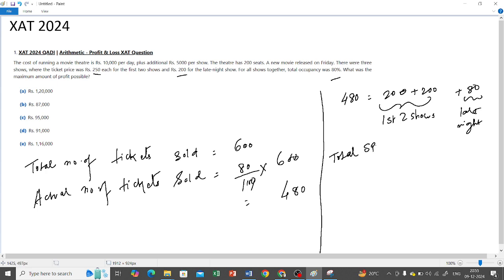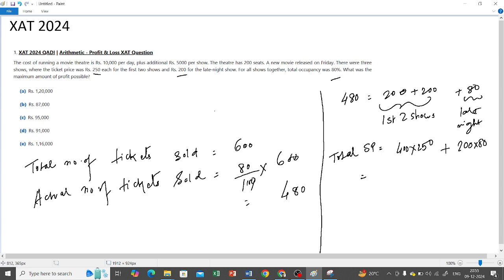So what is the total SP, right? So 400 into 250, right? Because the first 2 shows cost rupees 250 each, plus 200 into 80.